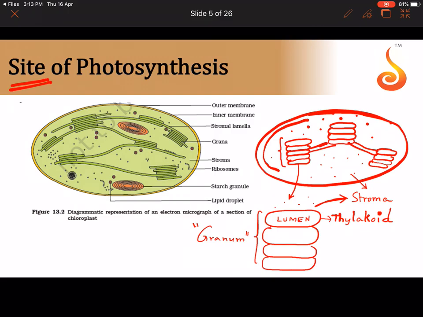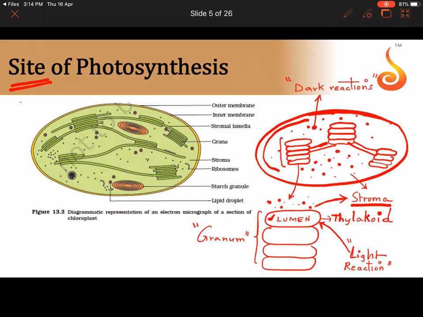So the space inside the thylakoid is referred to as the lumen, and the dots which I have shown outside are the stroma, the matrix of the chloroplast. And a very important thing is that it is in the membrane of the thylakoid that the light reaction of photosynthesis takes place. So please remember, the light reactions of photosynthesis happen in the membrane of the thylakoid, whereas in the stroma, let me show it here, it is mostly the dark reactions of photosynthesis.